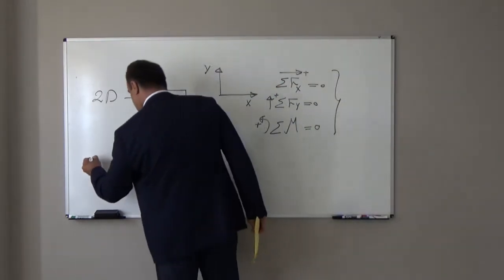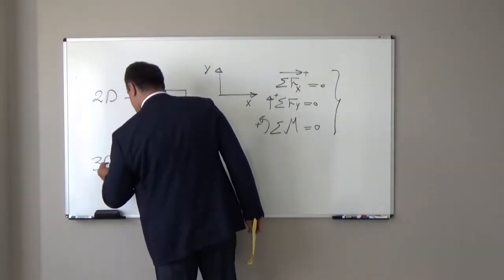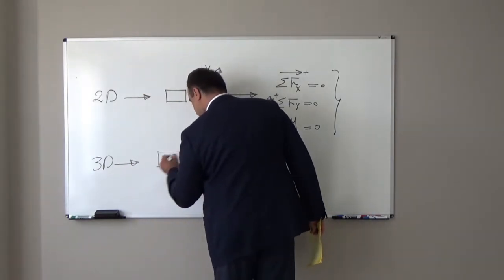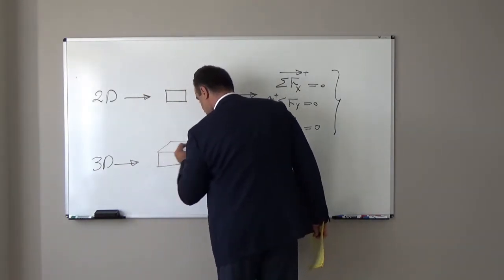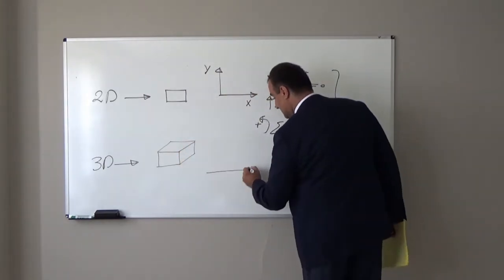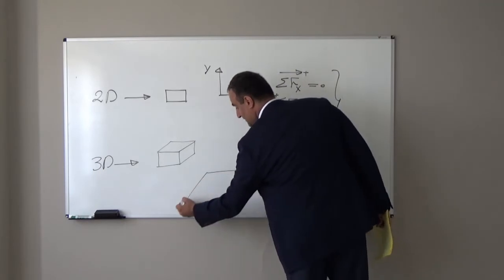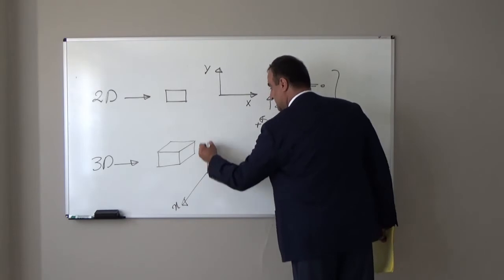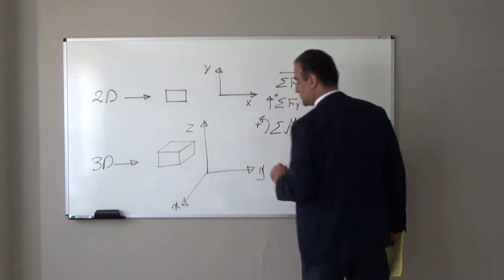In 3D space, if we have one object, it is like a rigid body. In 3D space, we have the x direction, the y direction, and the z direction.